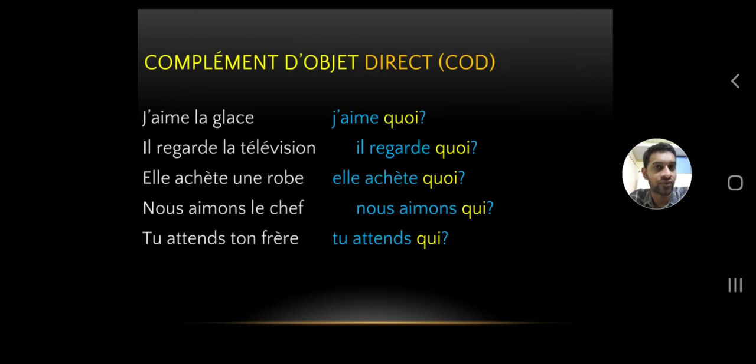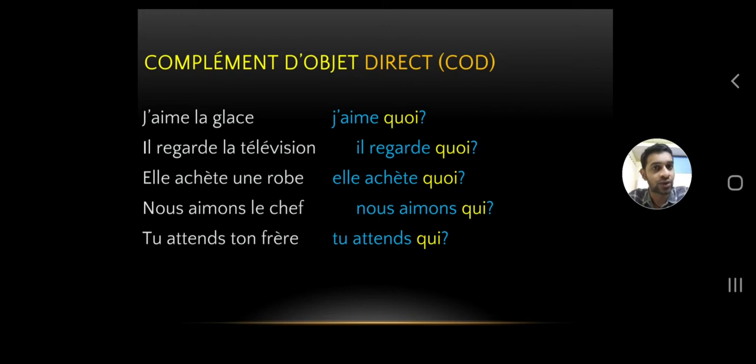And so the object will be directly linked to the verb. For example, j'aime la glace, which means I like ice cream. You can see after the verb aimer, you've got la glace, a determiner and an object directly, without any preposition. Il regarde la télévision, he watches television.